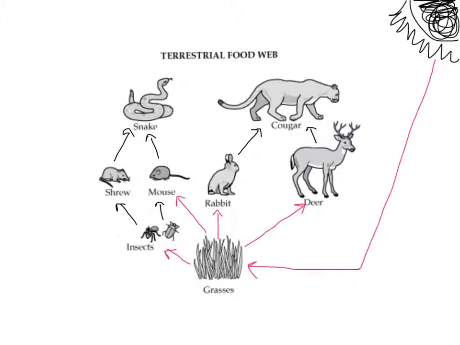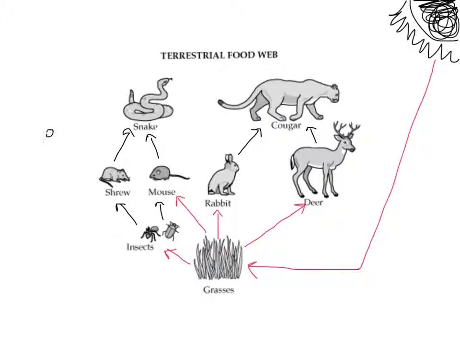Now from this we can also figure out what's the predator and what's the prey. We know that insects, mice, rabbits, and deer are all predators of grass. We know that a cougar is a predator to rabbit and a deer, and we can continue to do this throughout the rest of the food web. The one thing that we are missing in this food web is decomposers.